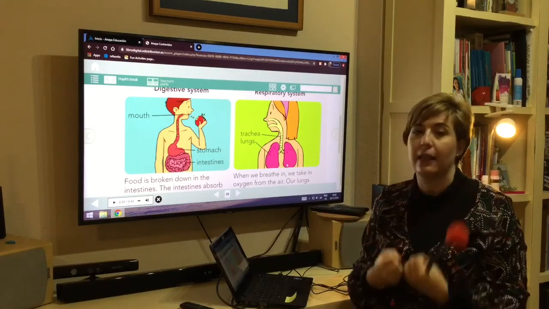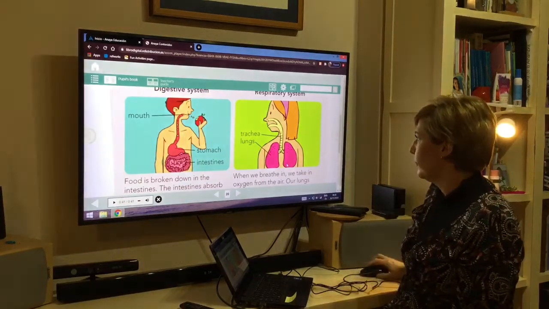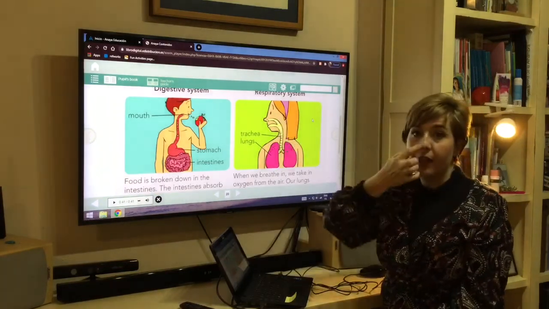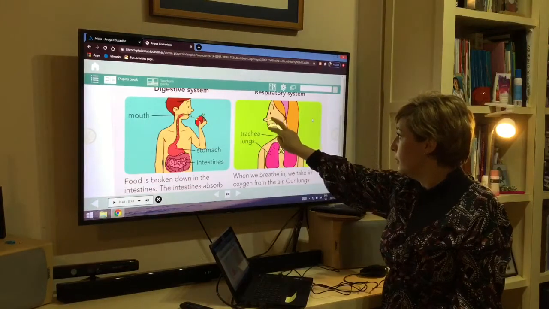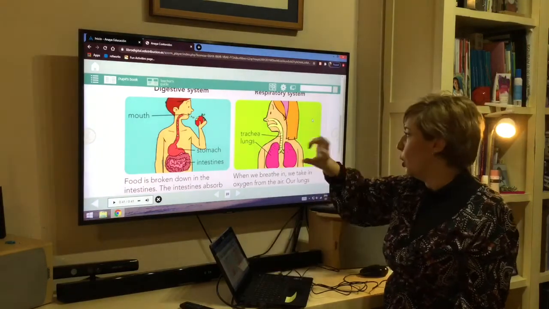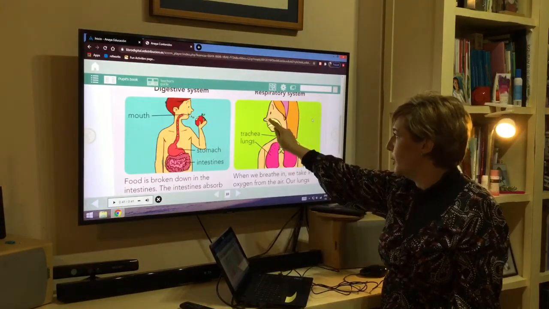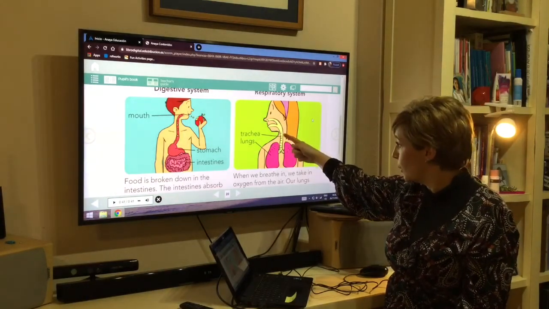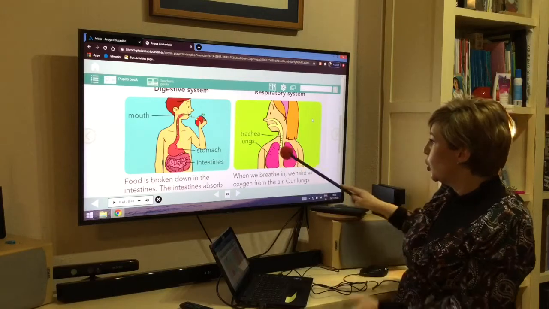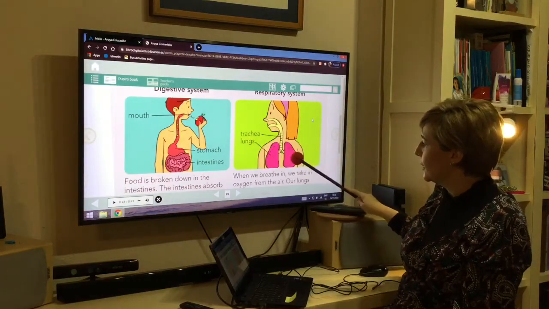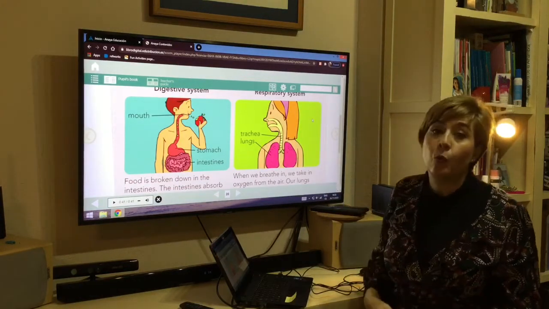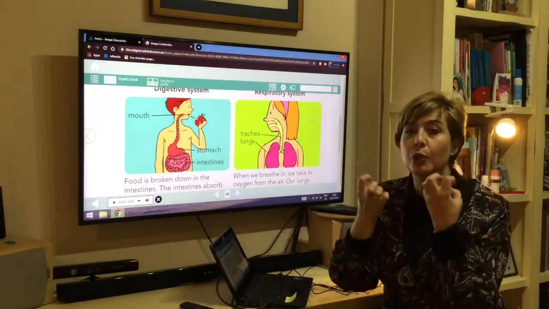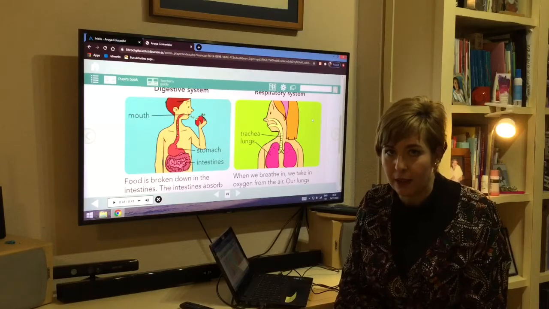They take the nutrients. In the respiratory system, we have the nose or the mouth. The air goes into the body through the nose or the mouth. It goes down the trachea, down to the lungs. And why are the lungs so important? Because they absorb the oxygen.